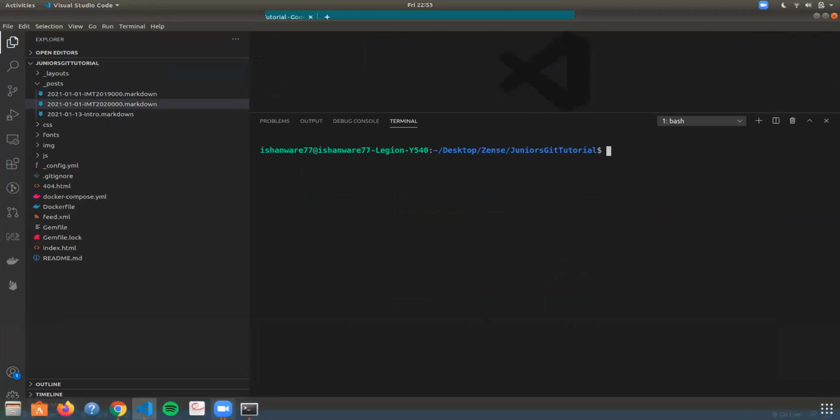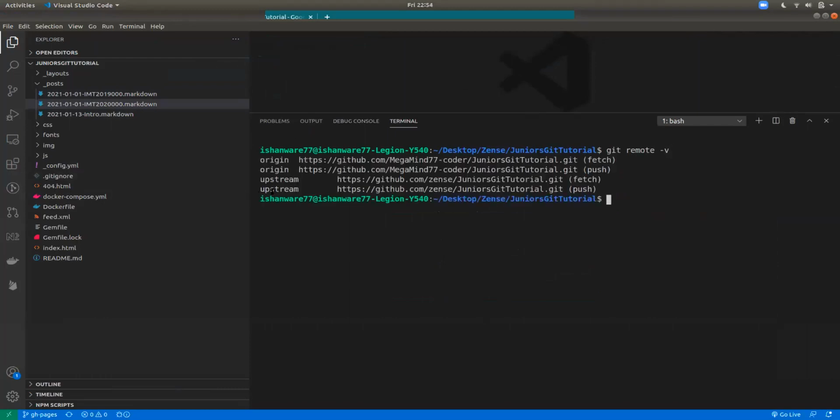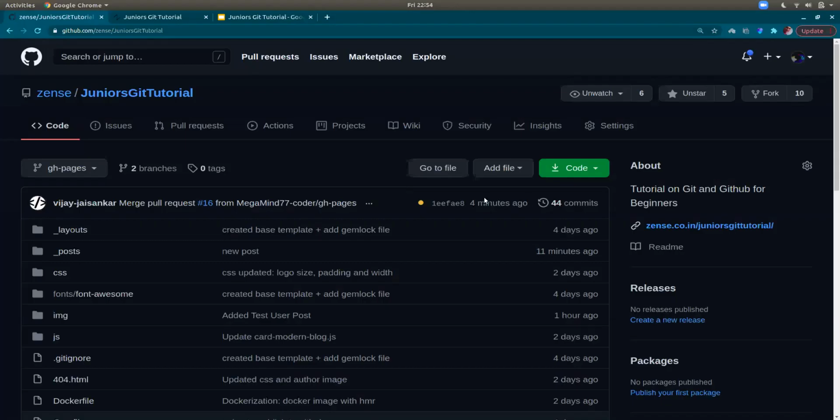One last thing I wanted to show you guys. We have to ask them to make a PR with their stuff. Yeah, we'll do that. Just one last thing I wanted to show them. Git remote -v shows us the origin and the upstream, where we are pushing changes and where we are fetching from. Origin is the forked version, and upstream is the main version. So this is clear now, right?